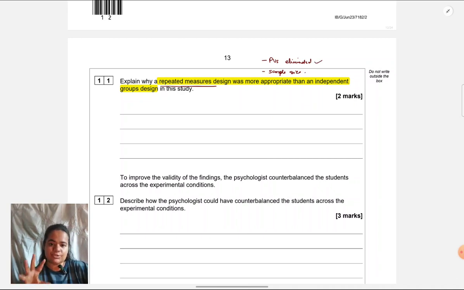Now, many students do come to this point and they're able to say participant variables are less. But then what they write is participant variables are reduced. One sentence, next sentence increases validity. What about this study? They're asking you for this study. Are you contextualizing? Are you explaining with reference to this study which they have given? Which participant variables are getting eliminated? Then how do you expect marks?